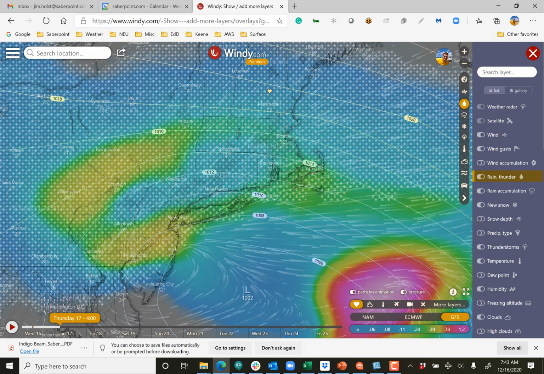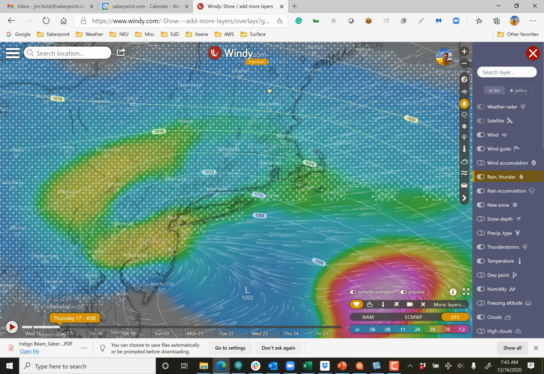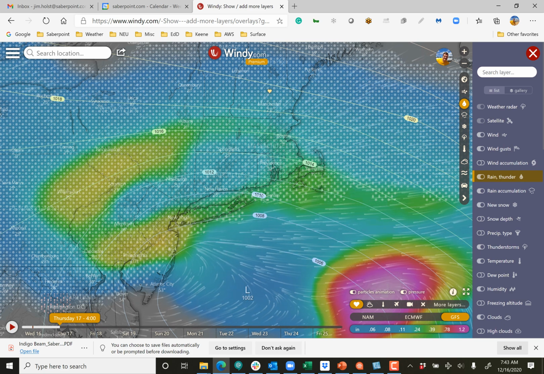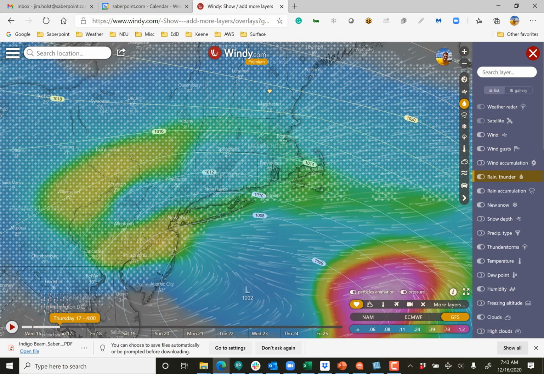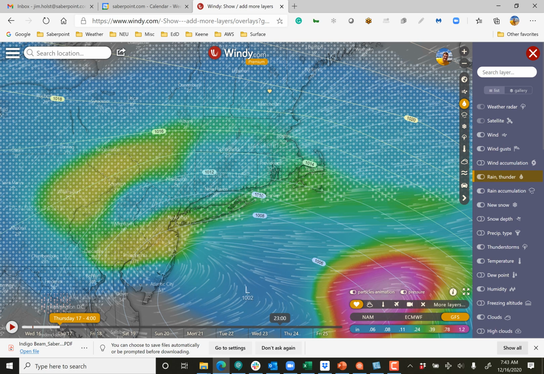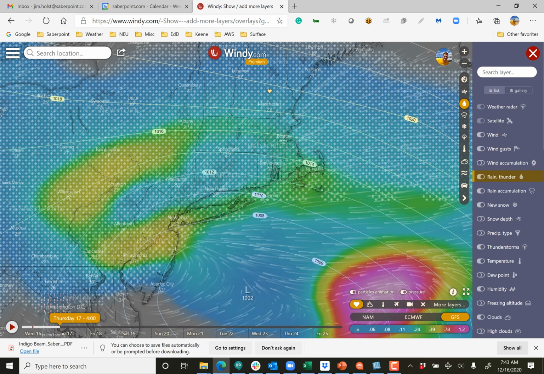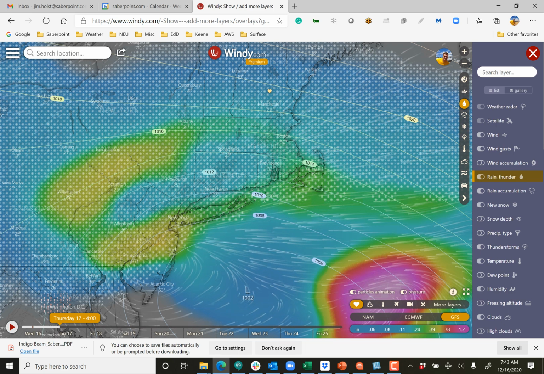As one of my friends said about this particular storm, this storm is a storm of 50 miles. If this storm is 50 miles more to the north, it's going to bring rain into this area instead of snow. If this low is 50 miles to the south, it's going to pull the heavier precipitation down here, and you can see heavier snow here, much lighter snow here, and no rain at all.